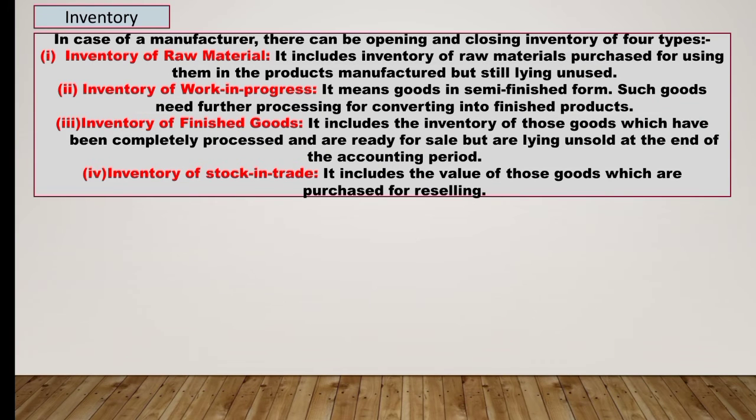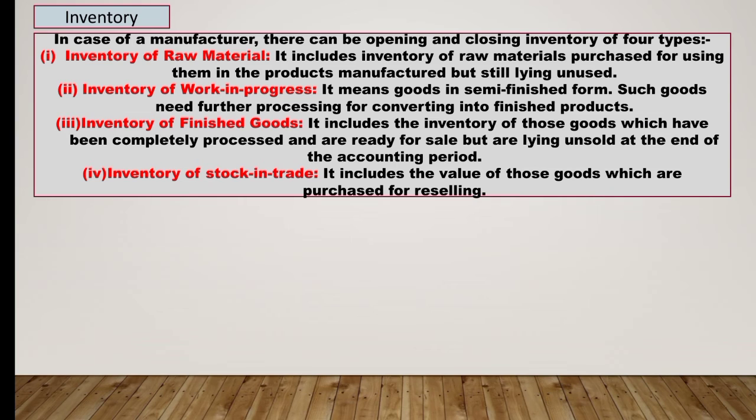Next is inventory. The goods which remain unsold at the end of the year in a business concern are known as stock, but in a manufacturing business, it is considered as inventory. In case of manufacturing, there can be opening and closing inventory, and these are of four types. First is inventory of raw material.